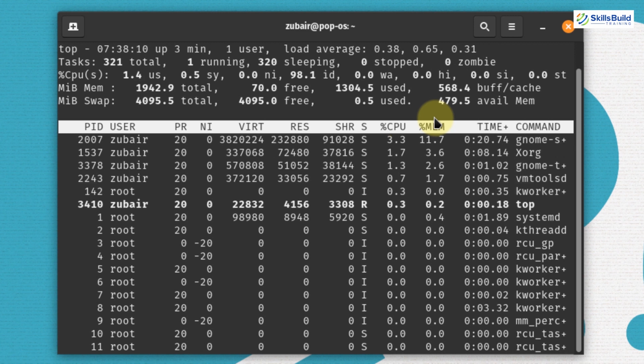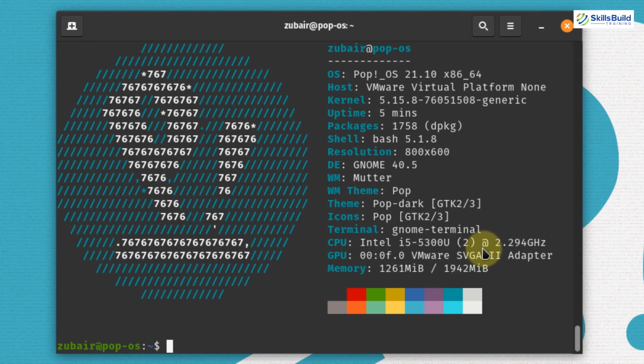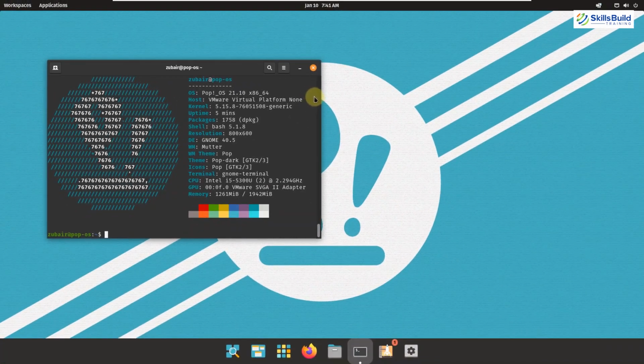At the end, let's see some of the system information from Pop OS. So this is NeoFetch and here we have all the information about this Linux distribution. As you can see, we are using the latest version of Pop OS, which is 21.10, and then we have all the information related to this Linux distribution. Down here we have memory information, then we have GPU, CPU, terminal, and many other things. That was all about Pop OS. Let's move on to the next one.